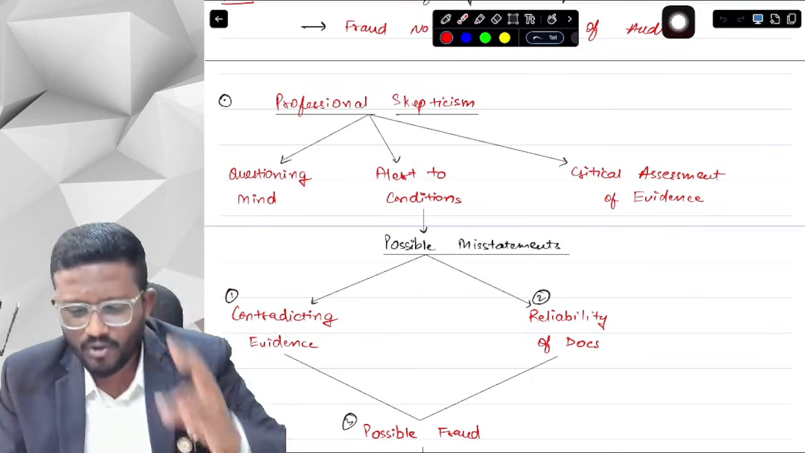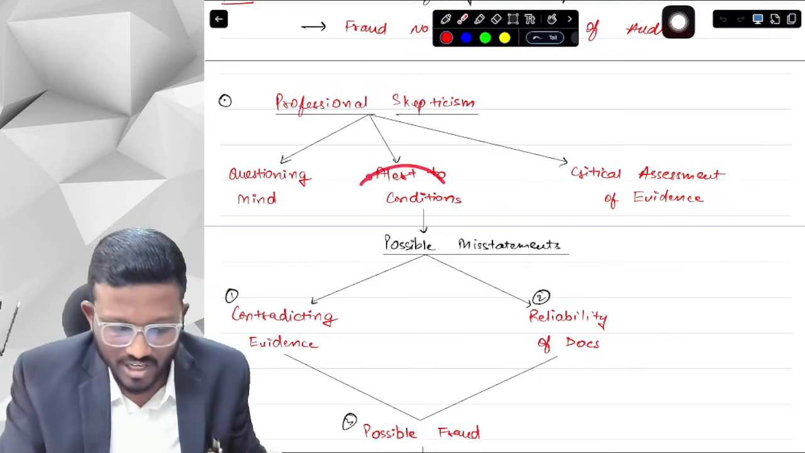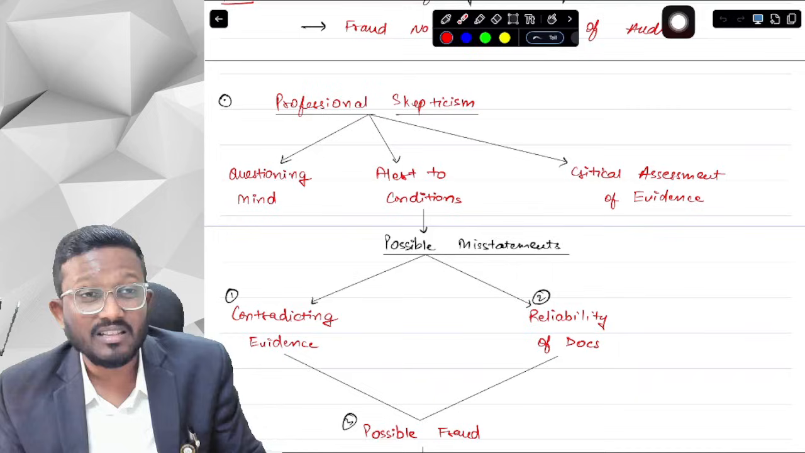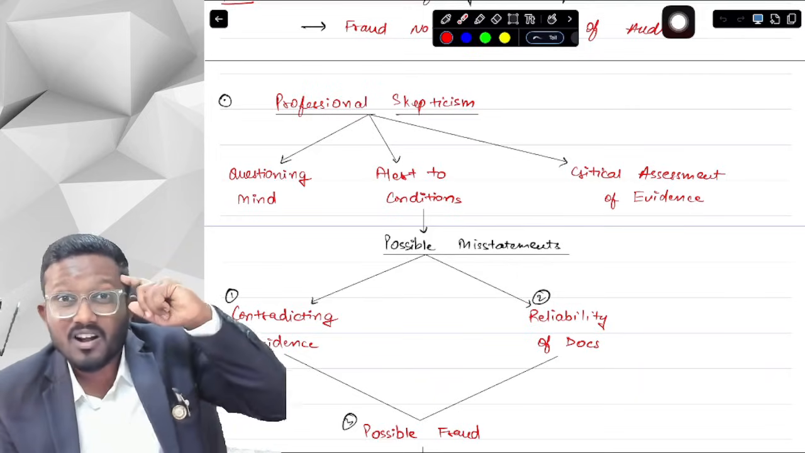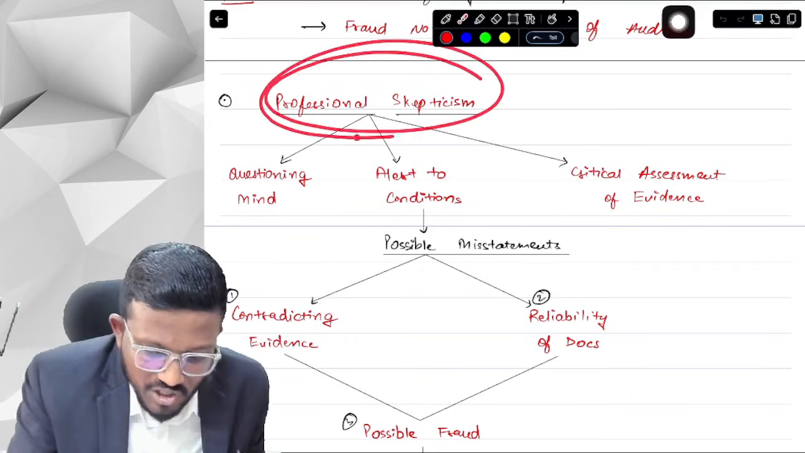Every evidence, you have to do a critical assessment of all the evidences, and you need to be alert to any of the conditions that may indicate possible misstatements. There can be a situation where you may think that there is a possible misstatement. You need to be alert to those conditions. If you are doing everything, then you will be called as maintaining professional skepticism.